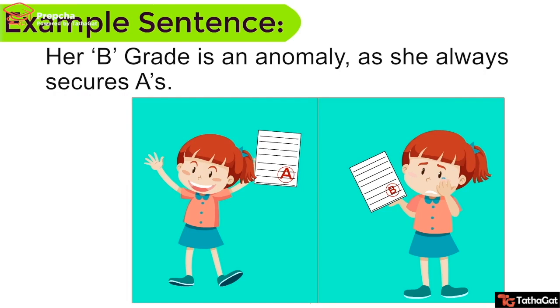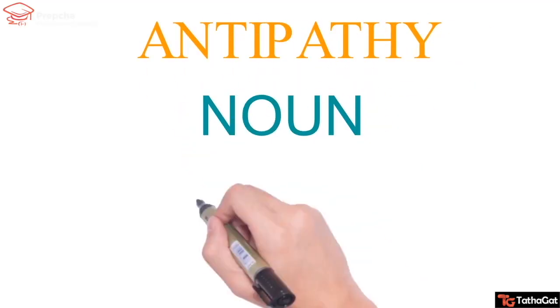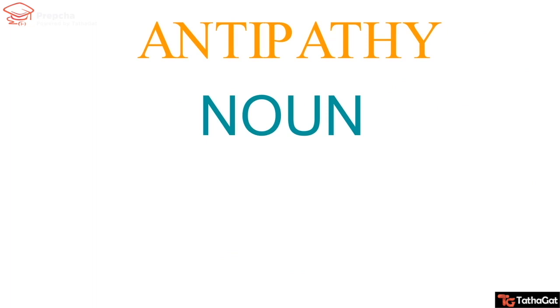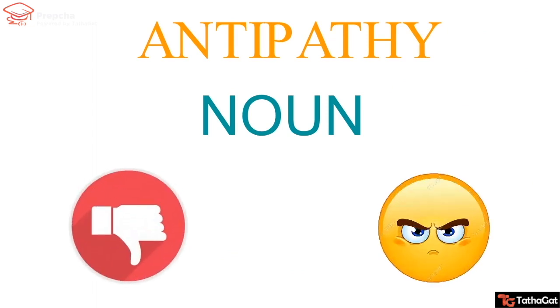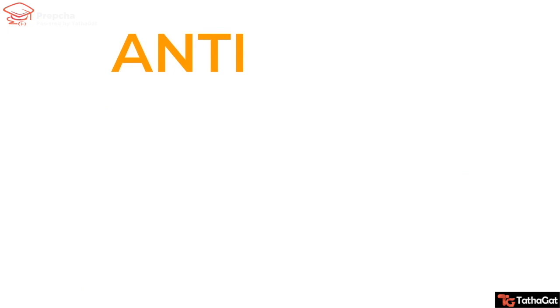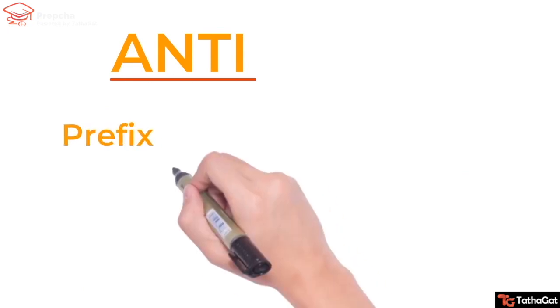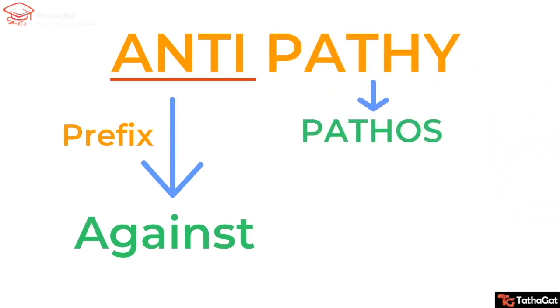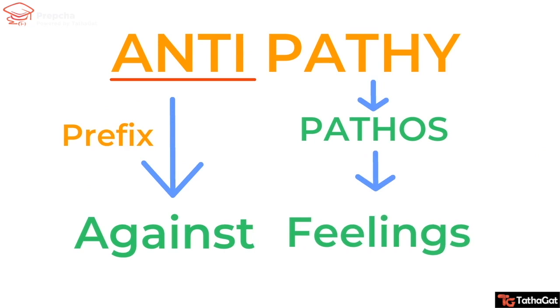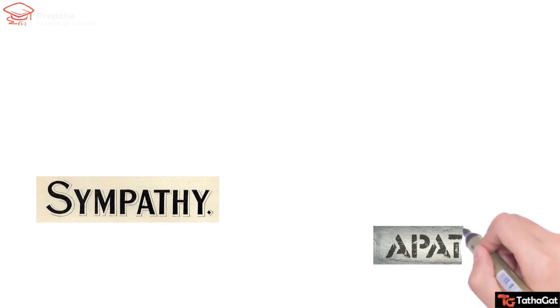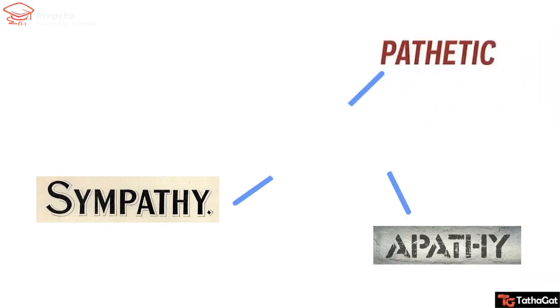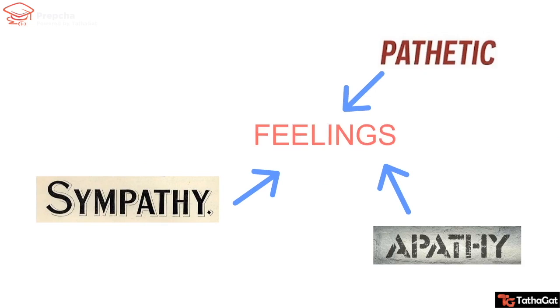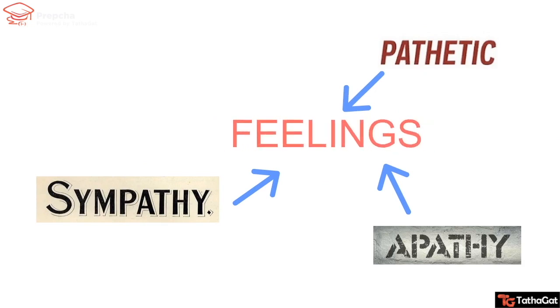Our next word is antipathy, which is a noun. It means strong dislike or hatred. Now, we see anti as a prefix here, which means against. Also, the root word here is pathos, which is feelings. So, now onwards, if you see sympathy, apathy, pathetic, etc., you will know instantly that the word has to do something with feelings. Good. Now, combine the two.